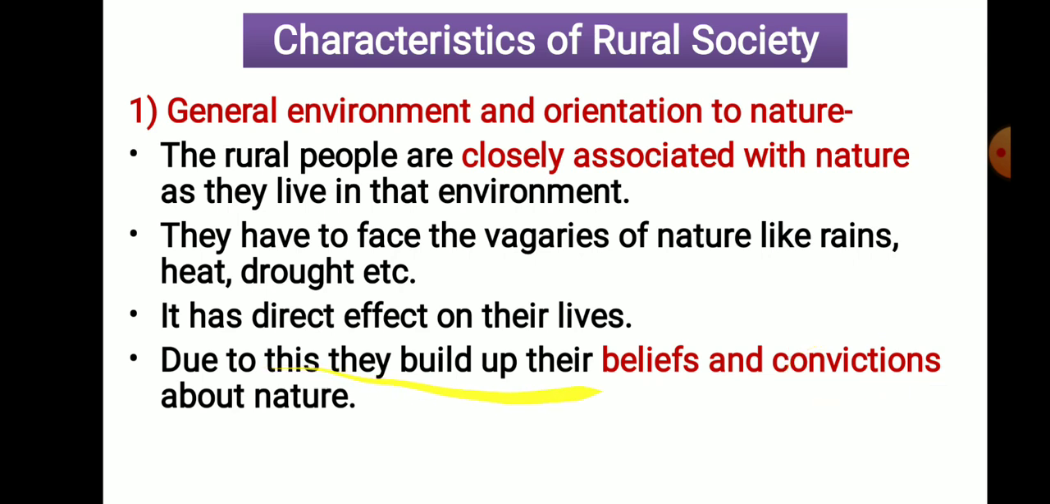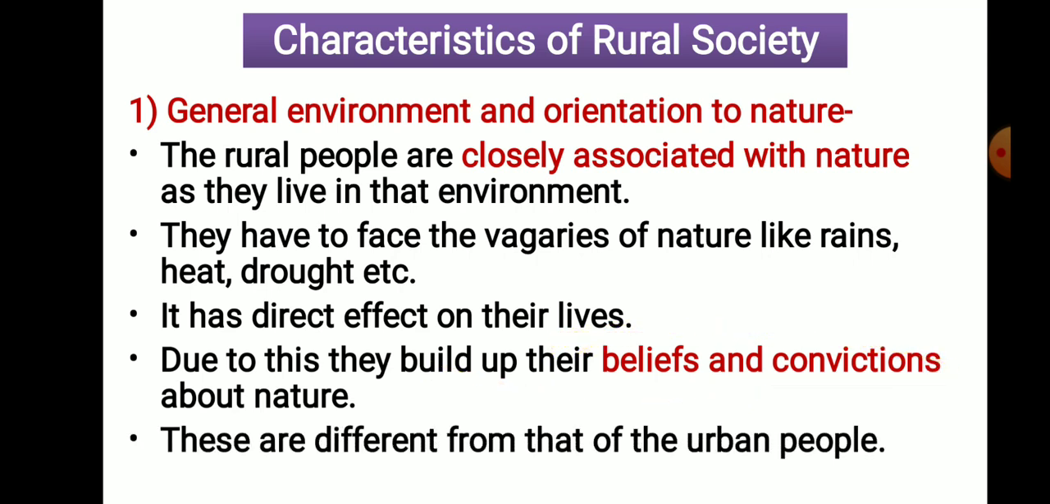This is not going to happen in the case of urban people, because they don't have any impact of the vagaries of nature on their lives. So here it is said that rural people are closely associated with nature or environment. In the exam, this will be asked: dash dash people have developed belief and conviction toward the nature. So that is the first characteristic.